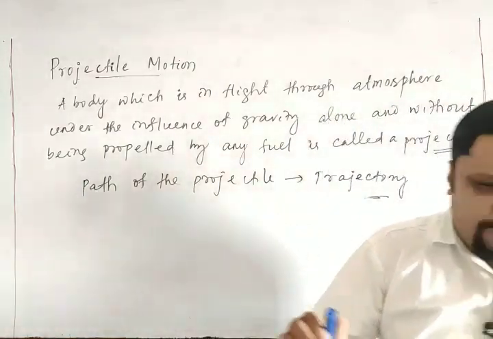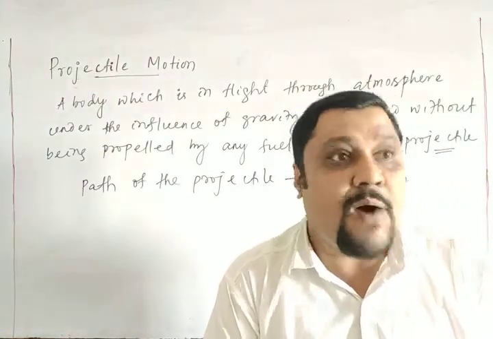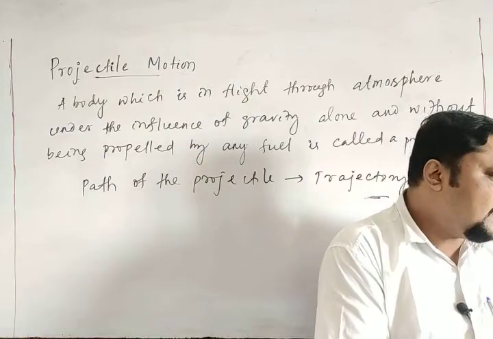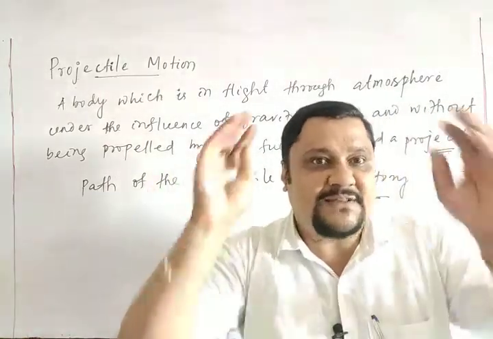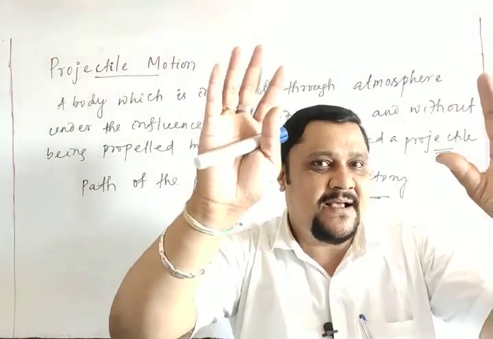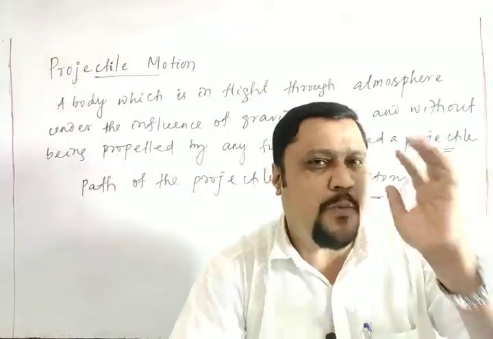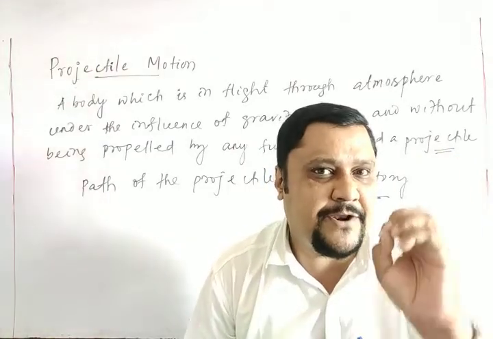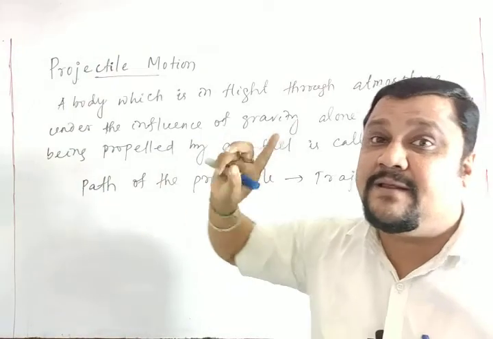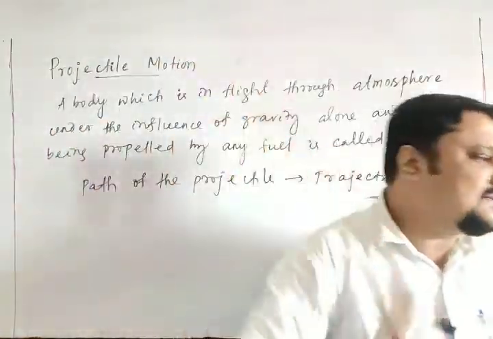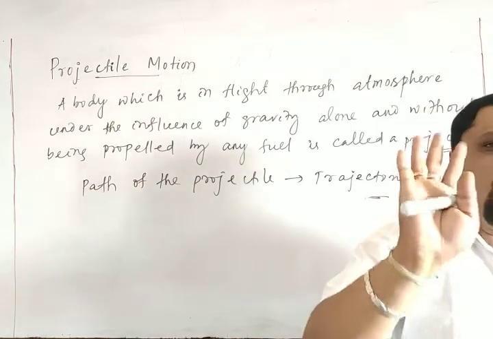we use some assumptions. What are these assumptions? There is no resistance of air. The body is in the atmosphere, and air has some resistance, meaning air gives some damping force, an opposing force to the motion of the body. But the motion is only affected by the force of gravity. So air resistance is neglected.